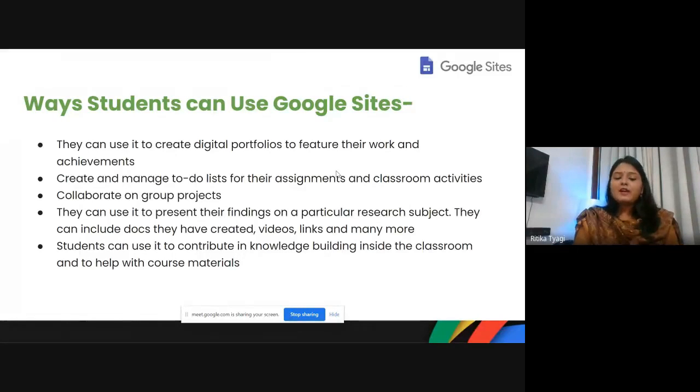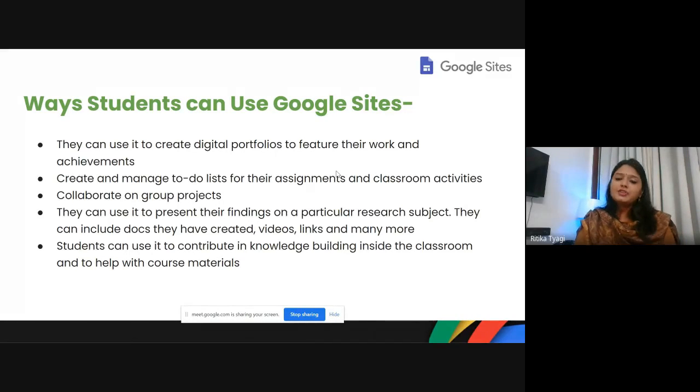Now, I'm sure you must be having children at home or students in your classroom. You can encourage them to create digital portfolios to feature their work and achievements. So students can create their own website as well. They can create their own portfolios like we do in the US and UK. The students, especially the senior ones, are encouraged to create their portfolios. And you can create and manage to-do lists for their assignments and classroom activities. They can collaborate on group projects. So a lot of peer learning can be done through Google Sites. They can use it to present their findings on a particular research subject.